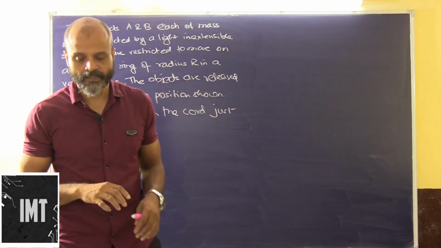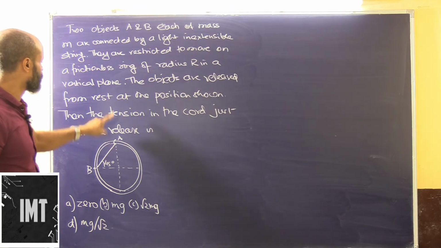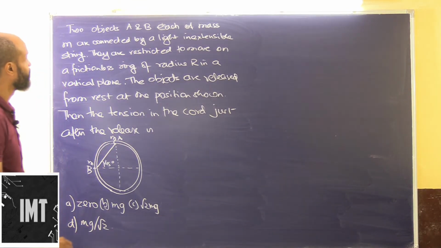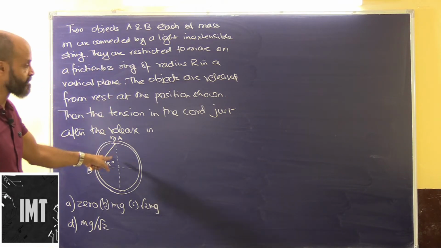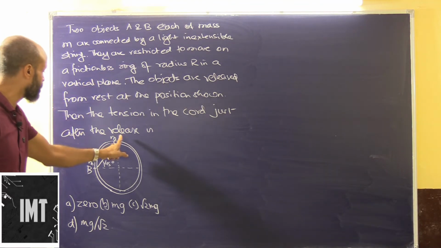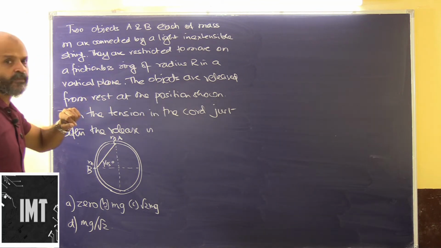Okay, so let's look at this problem as well. Two objects A and B, each of mass m. So we have mass m here and mass m here, are connected by a light inextensible string. This is basically light inextensible string. They are restricted to move on a frictionless ring. So this is basically a frictionless ring of radius r in a vertical plane.